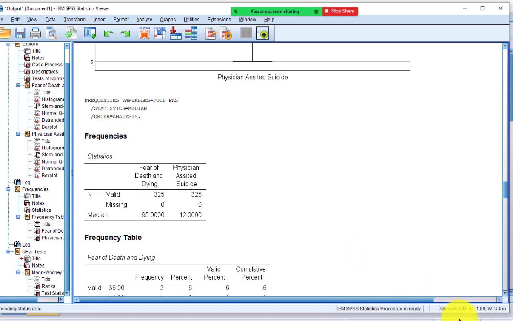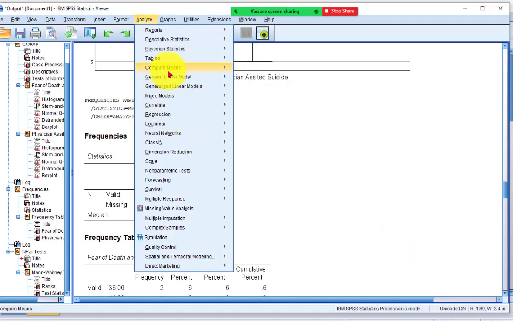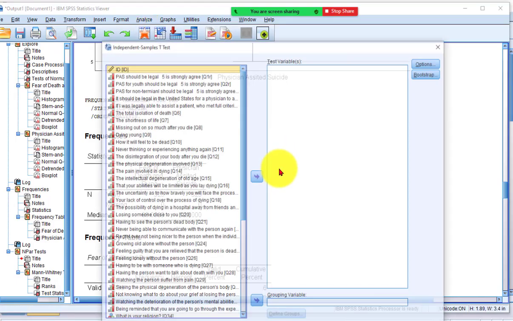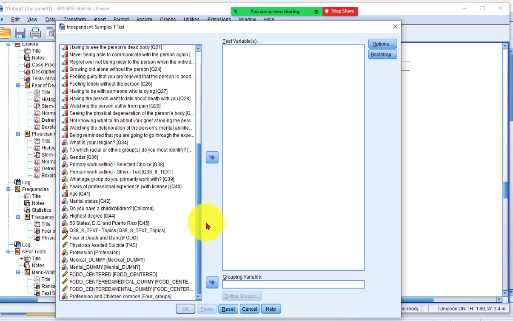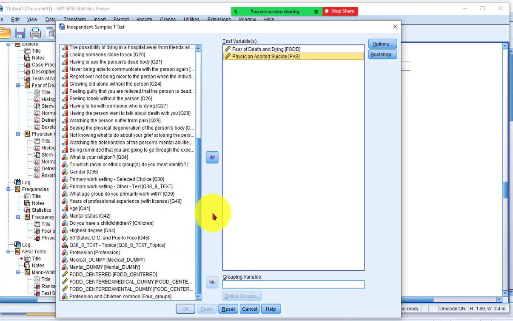So real quick, I'm going to do a t-test just to get their means. Right, that's what I love about the independent t-test function. It gives you the means so you can tell who's higher and who's lower. And we're going to do FOD and POS. Our grouping variable is profession.